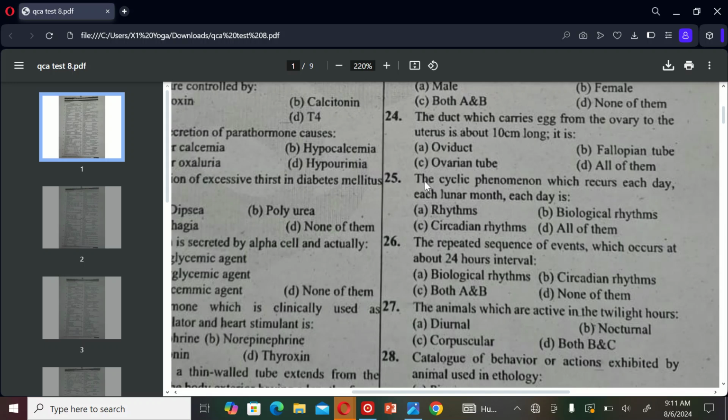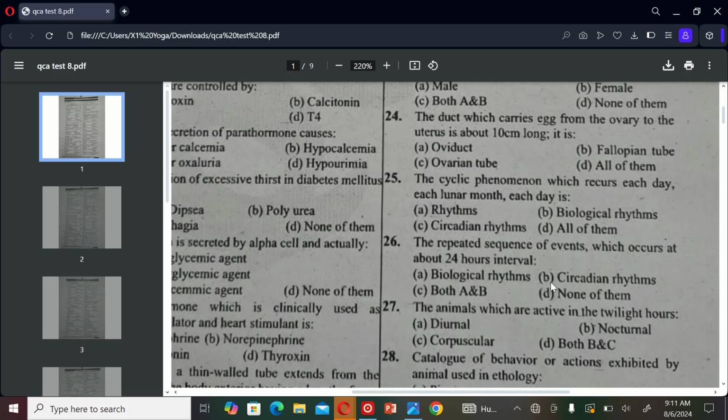The next MCQ is: the cyclic phenomena which recur each day or each lunar month are A. Rhythms, B. Biological rhythms, C. Circadian rhythms, and D. All of them. So the correct option is B, Biological rhythms.